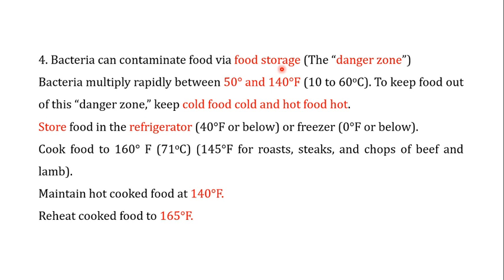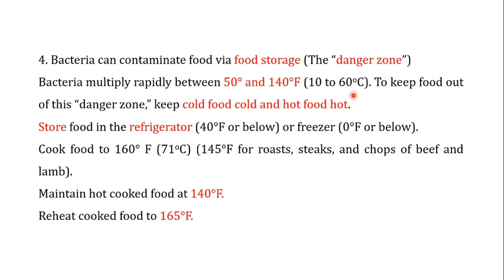Now, one of the important terms used to classify or identify the bacteria in food storage is known as the danger zone. And this danger zone actually refers to the temperature at which the food contaminated by these bacteria is stored. Now, these bacteria multiply rapidly between 50 and 140 degrees Fahrenheit, that is between 10 and 60 degrees centigrade.